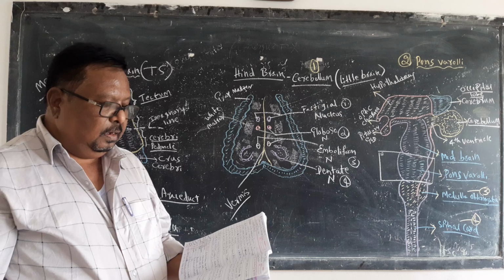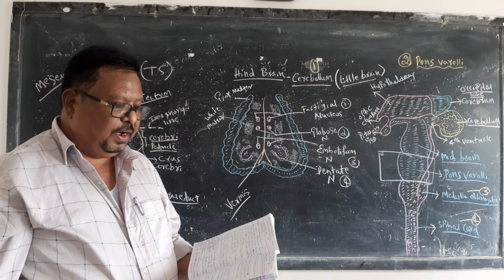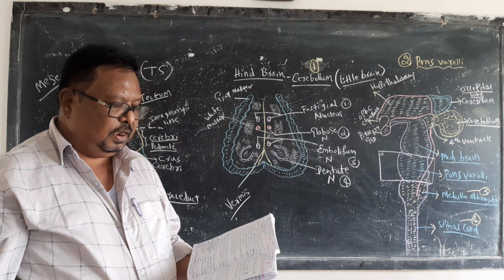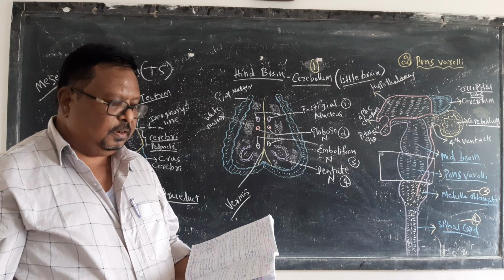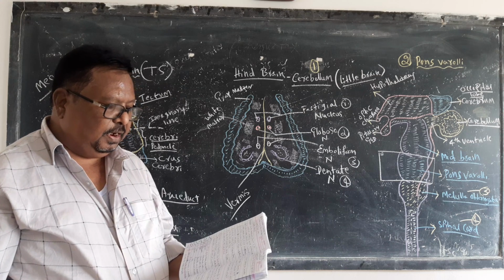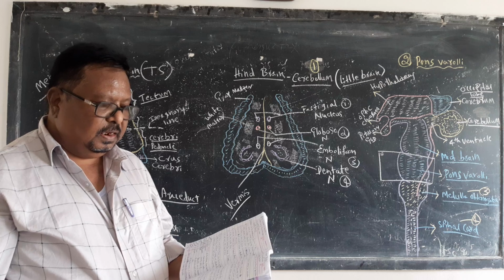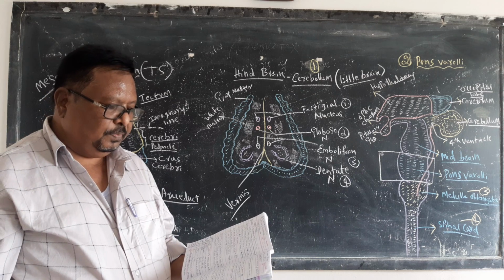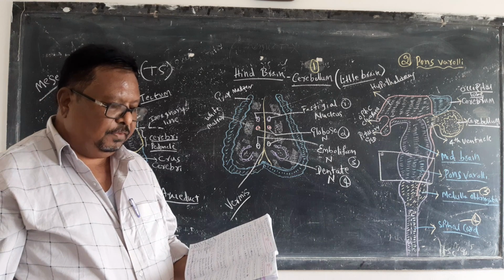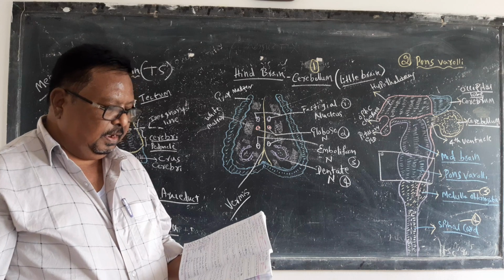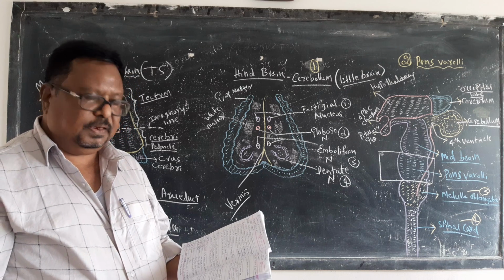So the pons also has a very important function. It processes the information of the fifth cranial nerve, that is sensory information from the face, skull, mouth and nose, and the motor control of chewing, and the eighth cranial nerve, that is hearing and balancing.